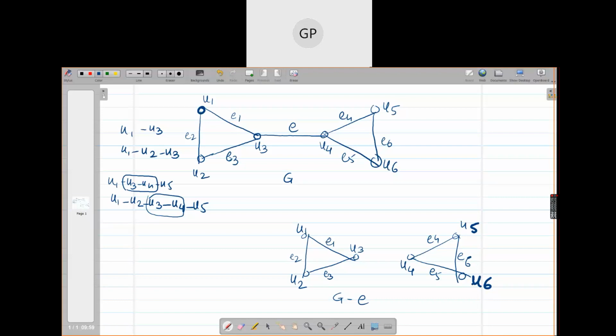So such an edge is called a bridge. What is the terminology? E is called a bridge or an isthmus. E is called a bridge or an isthmus. Have you understood it?